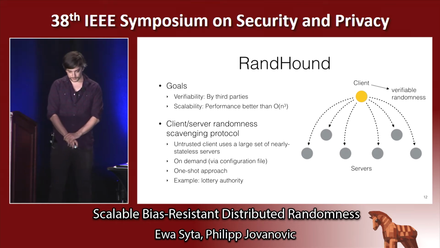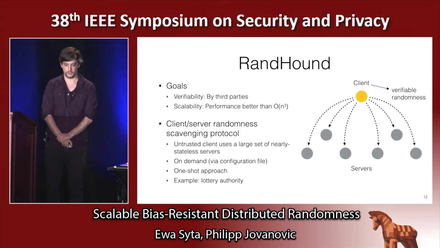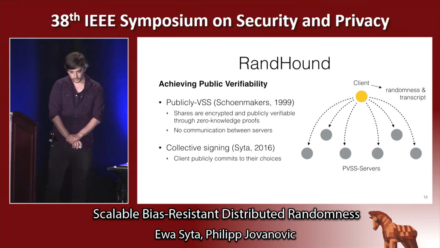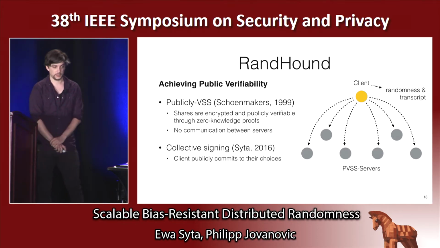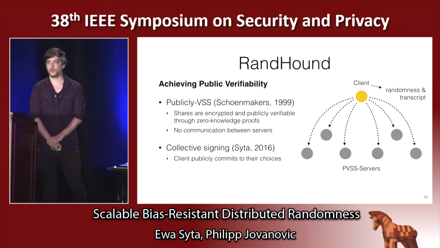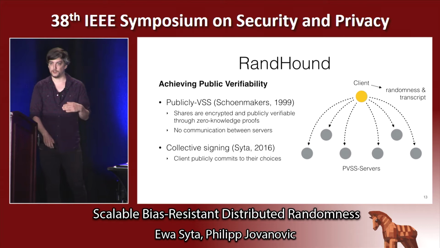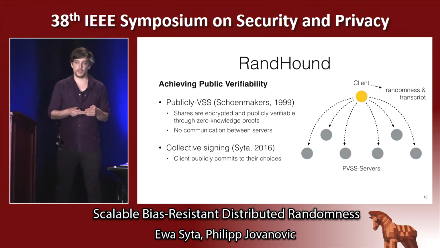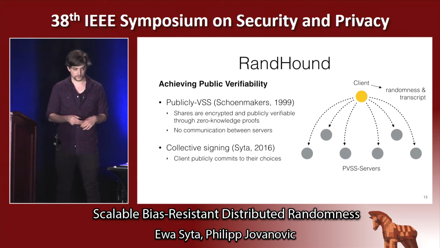the protocol and works together with these reputable independent parties, which are the servers, to generate the collective randomness. So there are these two main properties that we want to achieve with RandHound. Namely, the first is public verifiability, and how we do that is the first building block that we use is a scheme called public verifiable secret sharing, which generates shares that are encrypted but can be publicly verified by third parties thanks to zero-knowledge proofs.